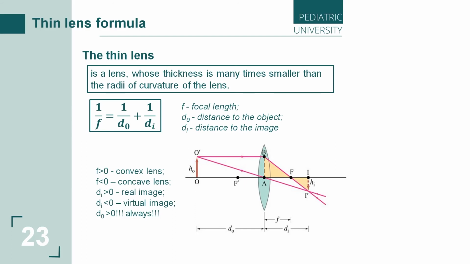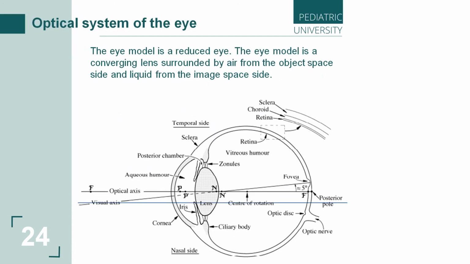So let's give an example of the application of this formula in the surrounding life, namely in medicine. Our eye is an optical device, a complex optical device, and a very complex one.